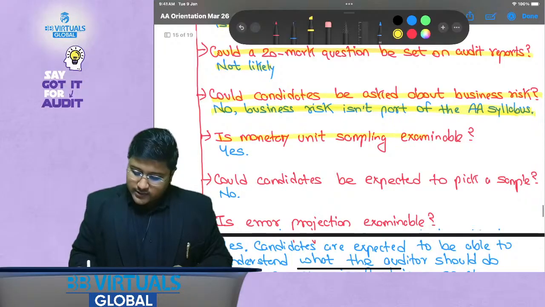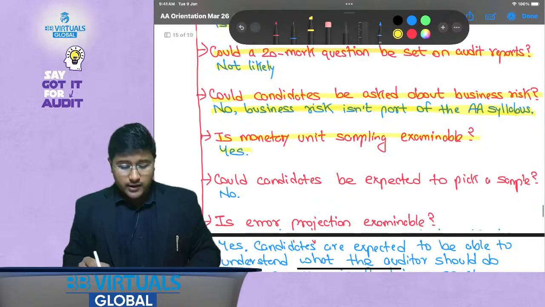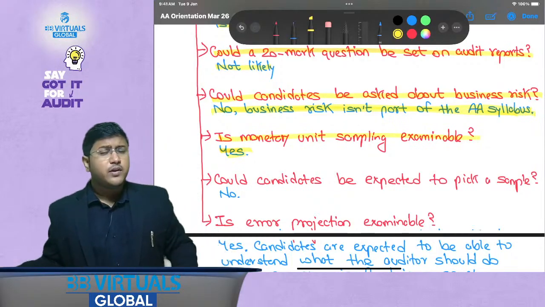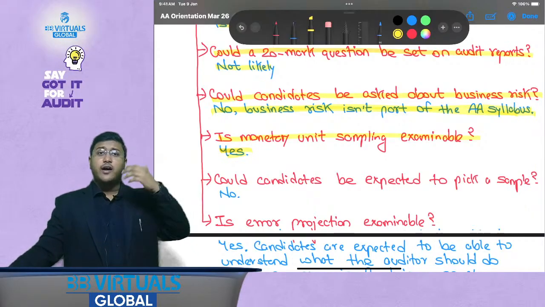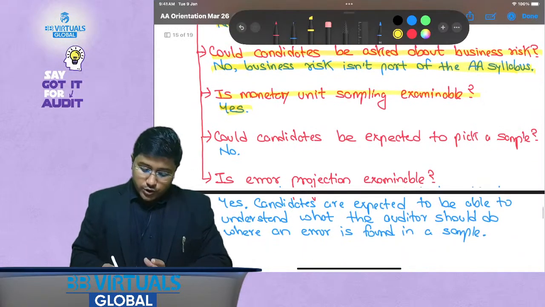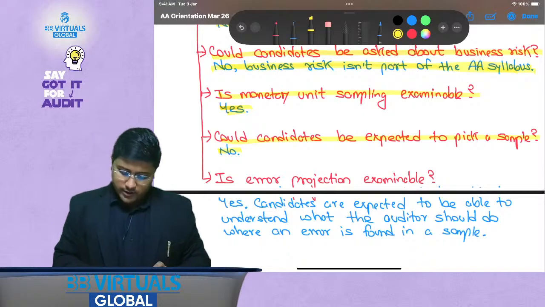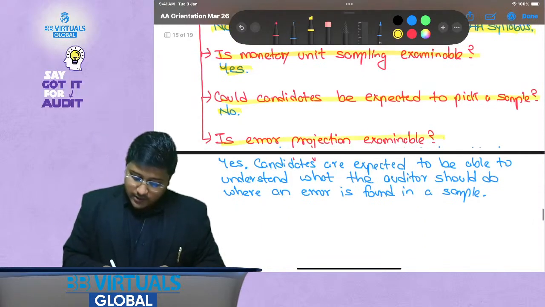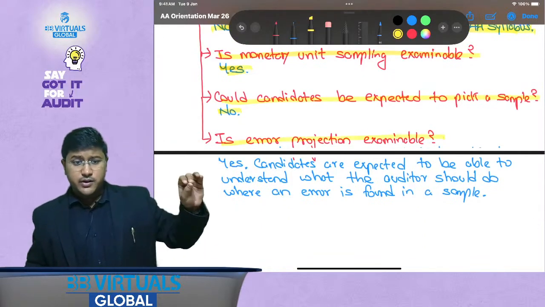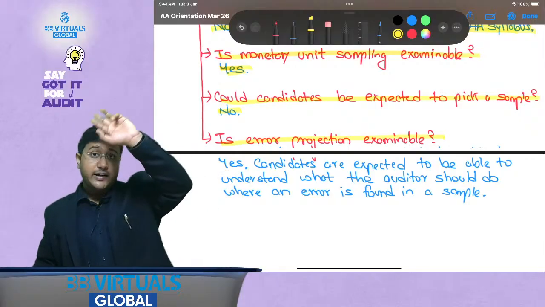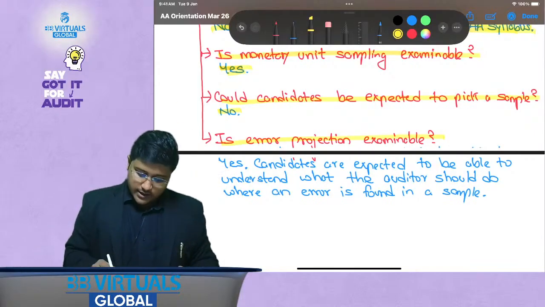Is monetary unit sampling examinable? Yes, monetary unit sampling is also examinable. What is monetary unit sampling? Where the higher value items have higher chances of getting selected. Could candidates be expected to pick a sample? No, generally no. There will not be big data where you will be asked to pick the samples. No, it will not happen. Is error projection examinable? Yes. Error projection, as in if you have identified certain errors in the sample, how does it affect the entire population and financial statements? That is examinable.